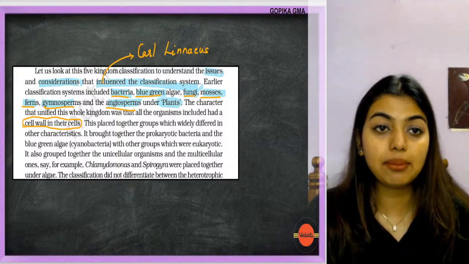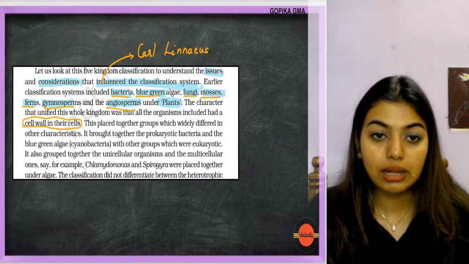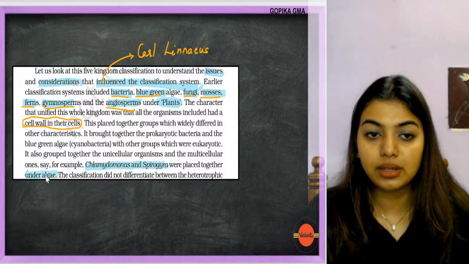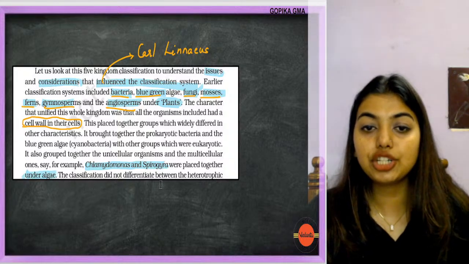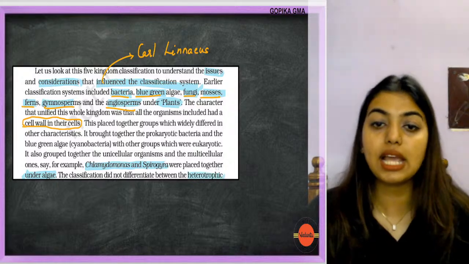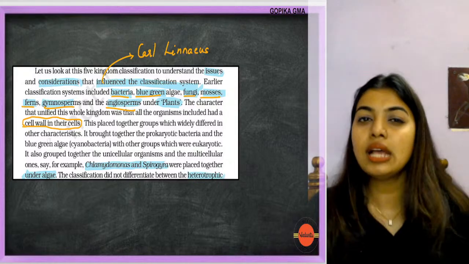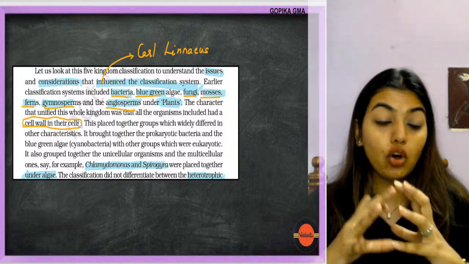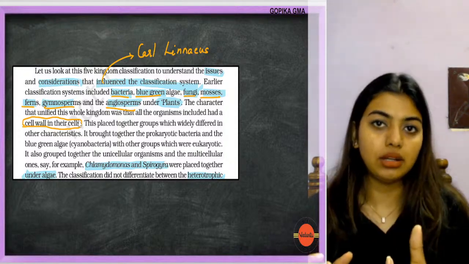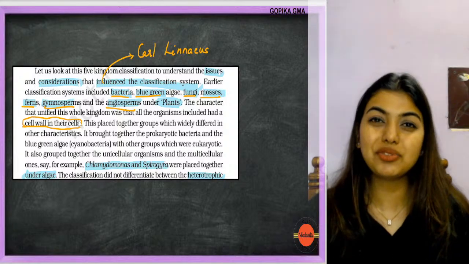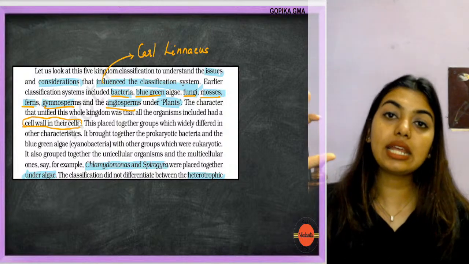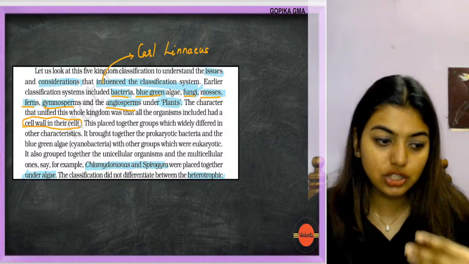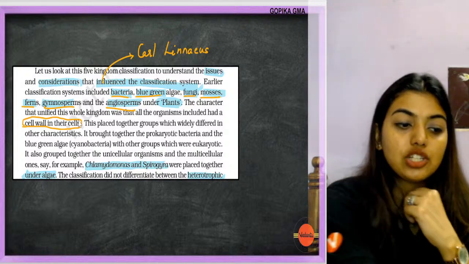For example, Chlamydomonas and Spirogyra were placed together under algae. The classification did not differentiate between heterotrophs and autotrophs, so here also some issues were faced. The first issue was that all the cells which had a cell wall were put together, be it angiosperms, gymnosperms, ferns, mosses, primitive to high class plants. That was the problem, but later on they tried to rectify each of the issues.